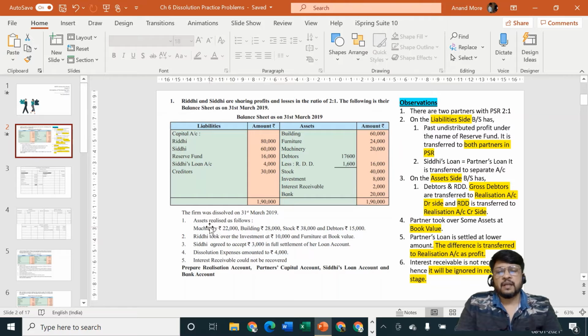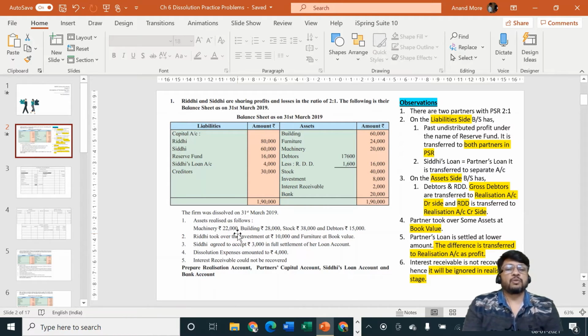So what is happening here? Assets are realized as follows. Machinery rupees 22,000, building rupees 28,000, stock rupees 38,000, and debtors rupees 15,000. All these different assets are realized by us. Cash is coming in. Debit what comes in? Cash account debit, or you can say bank account debit, and all assets are going out. So in reality, entry should have been bank account debit to machinery account, bank account debit to building account, bank account debit to stock account, bank account debit to debtors account. That entry should have been passed by us.